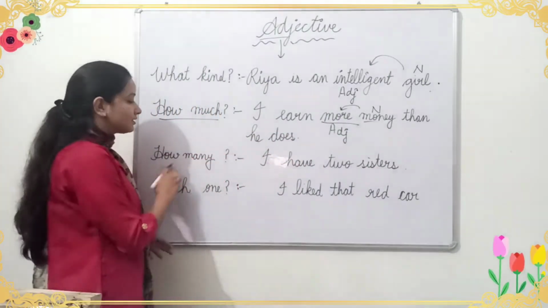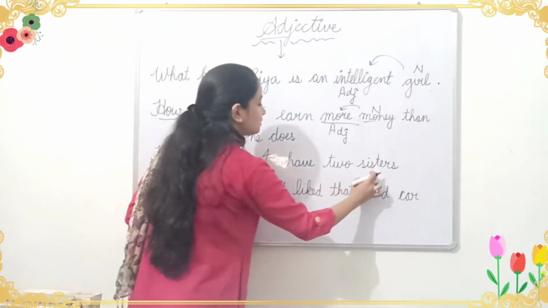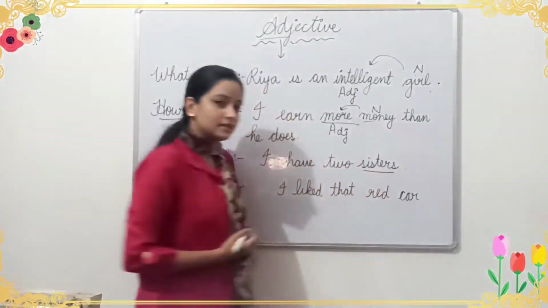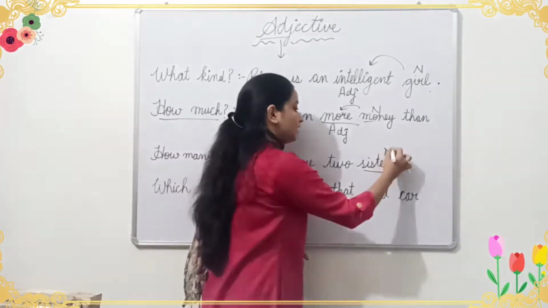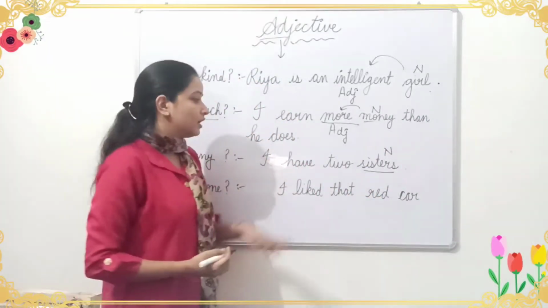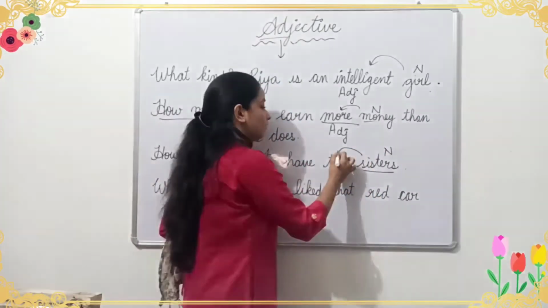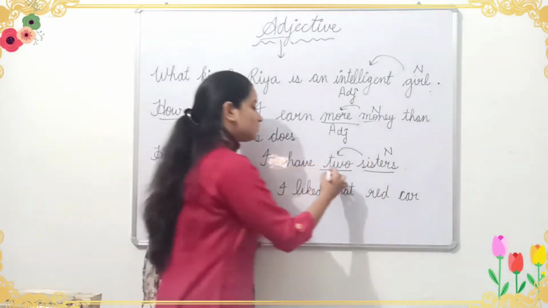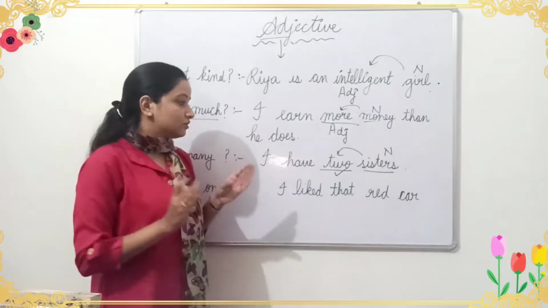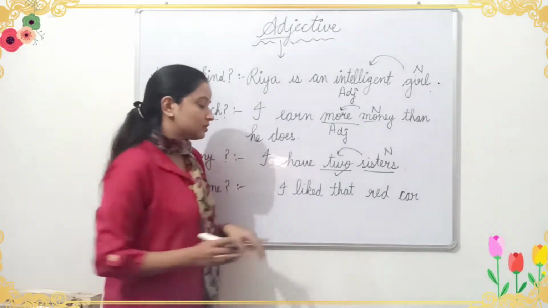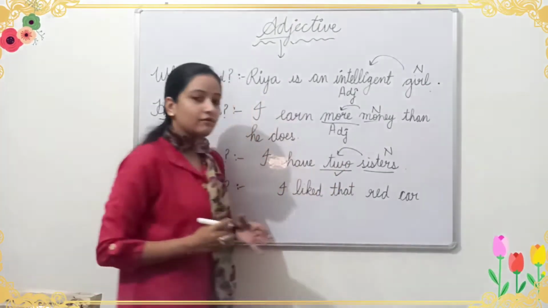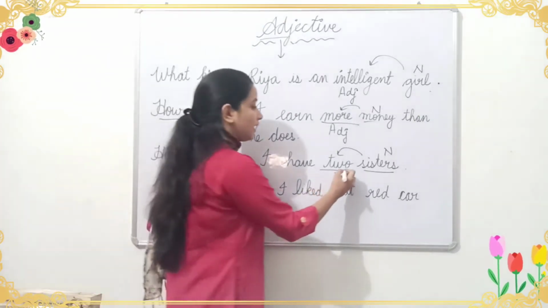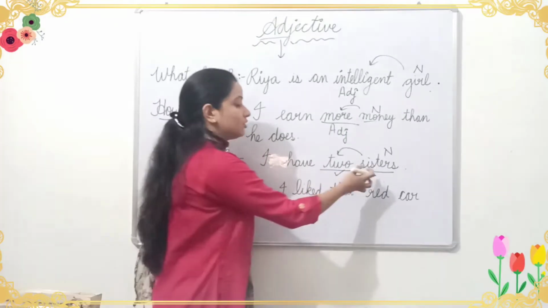Okay, next, I have 2 sisters. So which is the noun here? Sisters. Okay, sisters is noun. I am writing N for noun. So here we have given that I have 2 sisters. With this word we have got to know that the person has 2 sisters. Okay, so हमें क्या मिला? We have got additional information, that this person has 2 sisters.